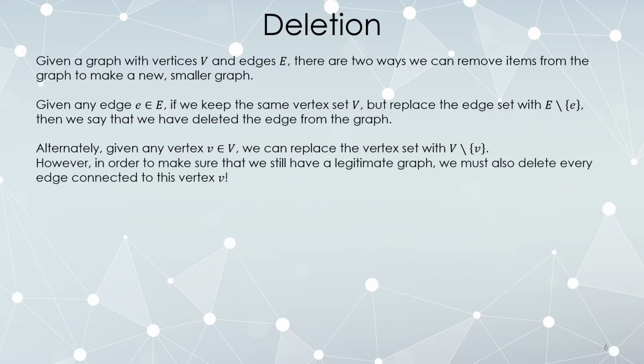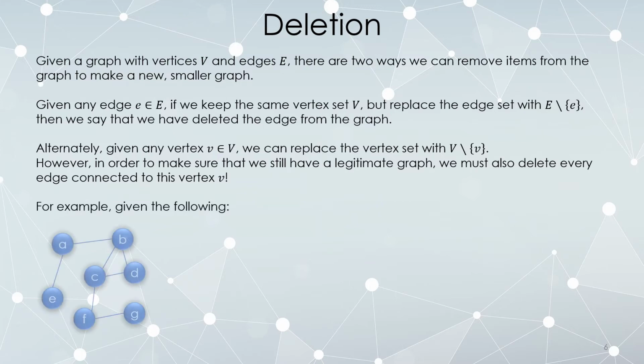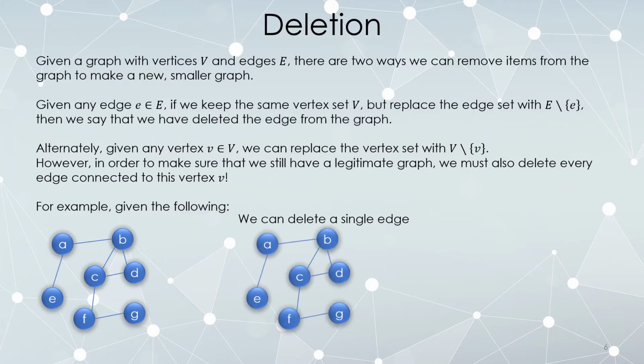But if you've removed a vertex, in order to have a legitimate subgraph, you also have to delete every edge connected to that vertex, because otherwise we'd have edges that don't connect to anything. For example, here's a graph. We can delete a single edge. So here's the graph, and I simply delete the edge connecting C and F. Fine, no problem. We did, however, go from a connected graph to a disconnected graph. Deleting edges can understandably change properties of the graph.